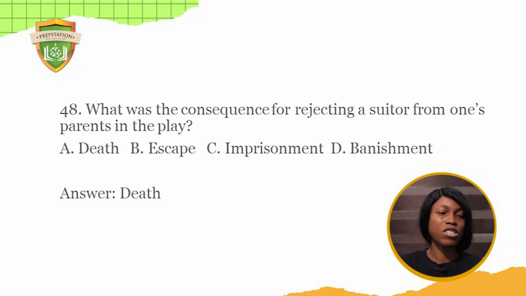48. What was the consequence for rejecting a suitor from one's parents in the play? A, death. B, escape. C, imprisonment. D, banishment. The answer to this question is death, because Egeus was of the view that his daughter Hermia had to marry the person he chose for her, which was Demetrius.